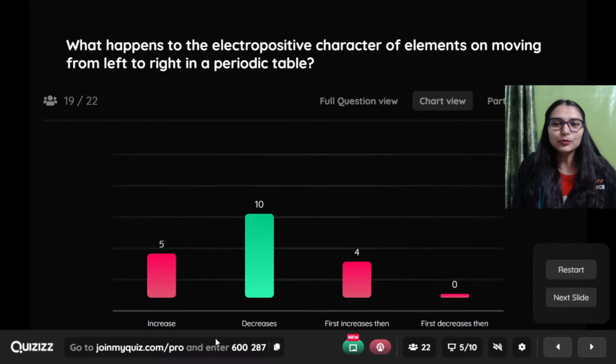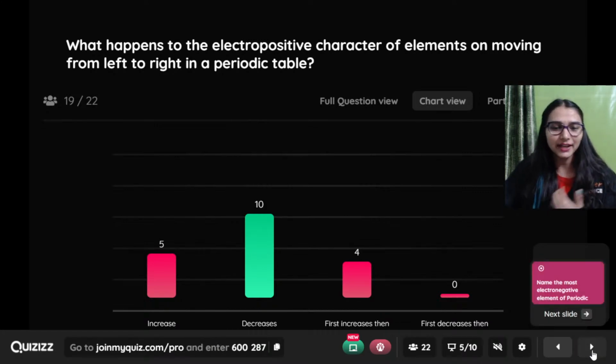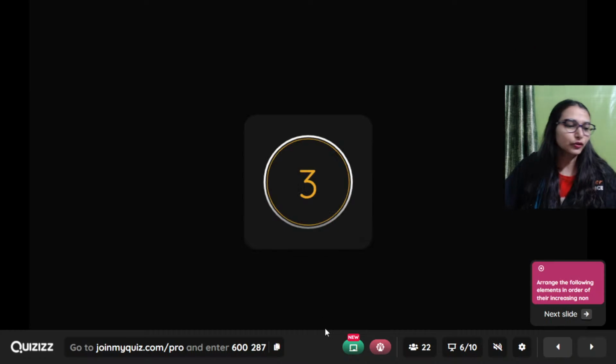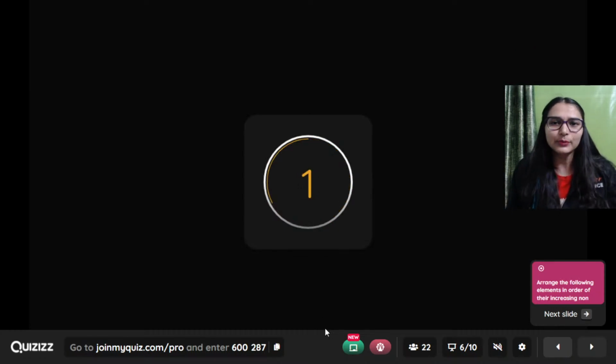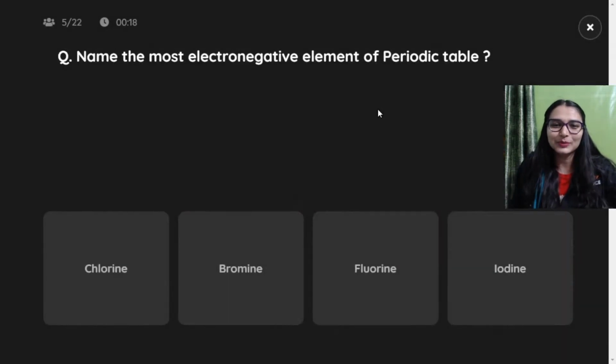So guys, electropositive character beta, tendency to lose the electron and make a cation, that will decrease because effective nuclear charge बढ़ता जाएगा, है ना? So watch it out. कोई बात नहीं, अभी I am giving you less time. Exam में you will have better. Like ऐसा भी नहीं पूरा time इसी पे देना है.